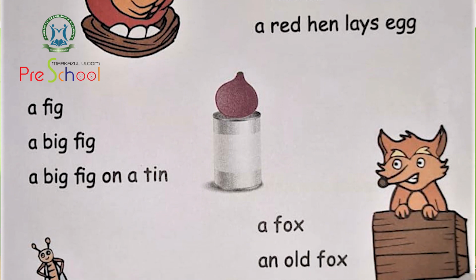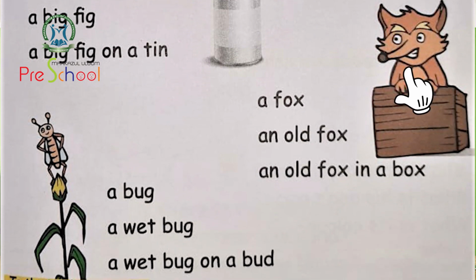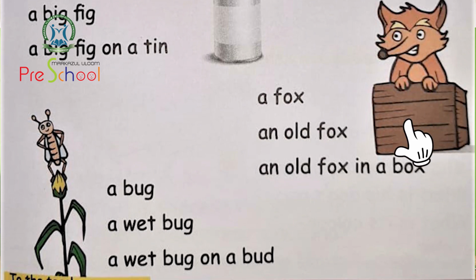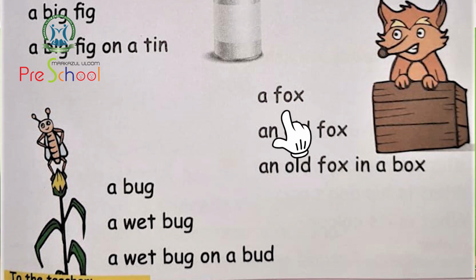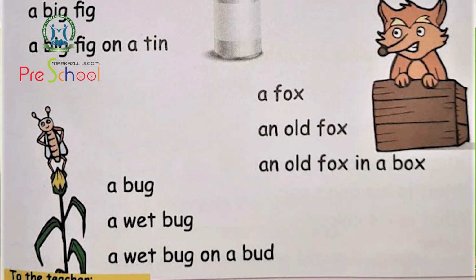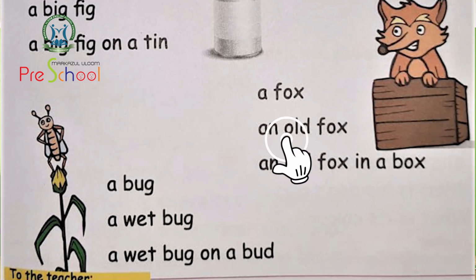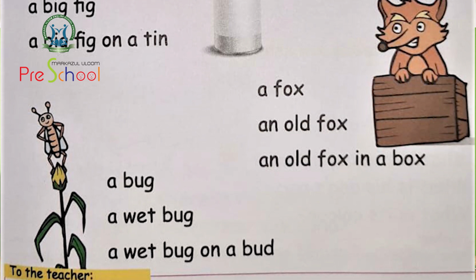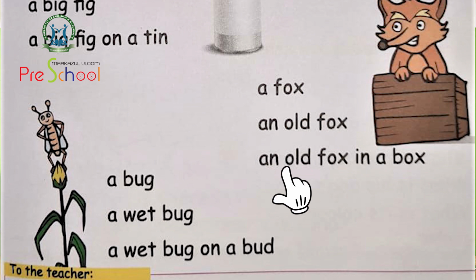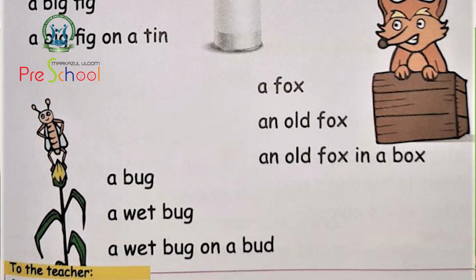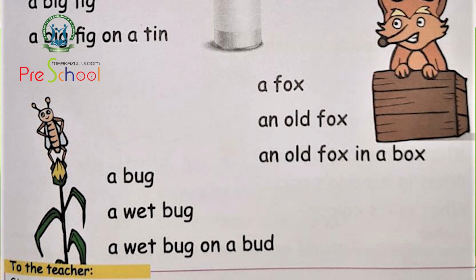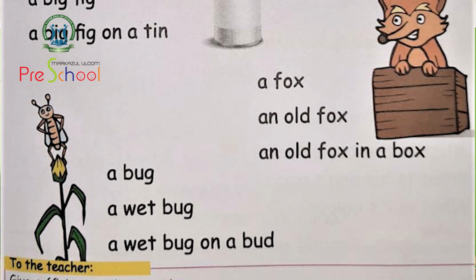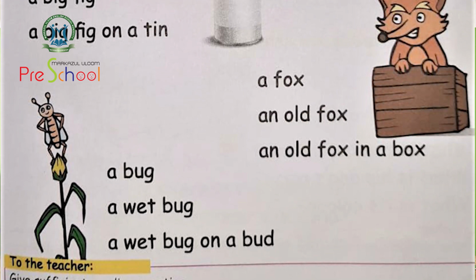Then we will move on to the next picture. You can see a fox over there. X, foxes, and also a box you can see there. So shall we read it? Yes, a fox. An old fox. What do you mean by old? Old means apupen, vayasaya. Okay, an old fox. And the last line, an old fox in a box. Shall we read all three together? A fox, an old fox, an old fox in a box.